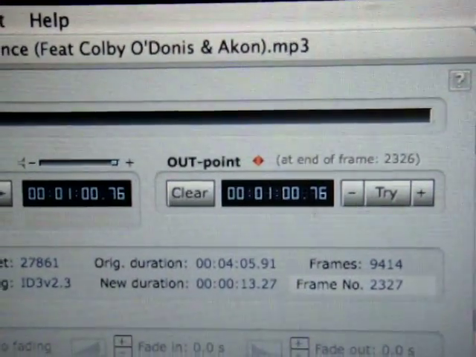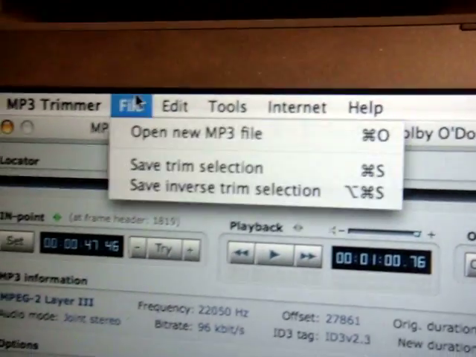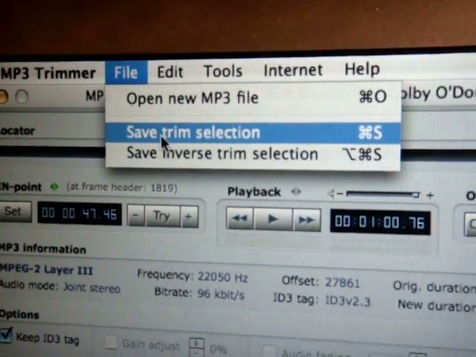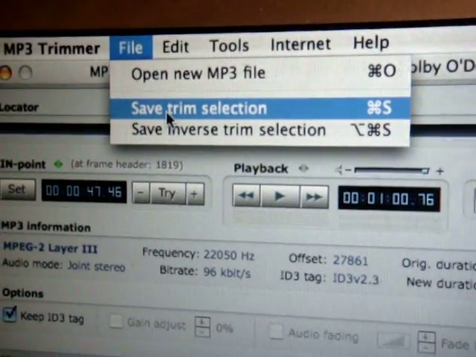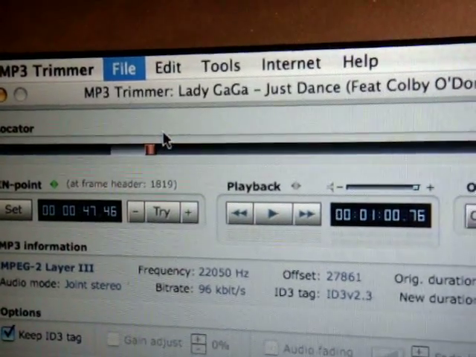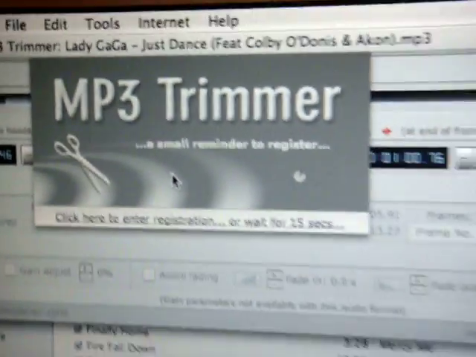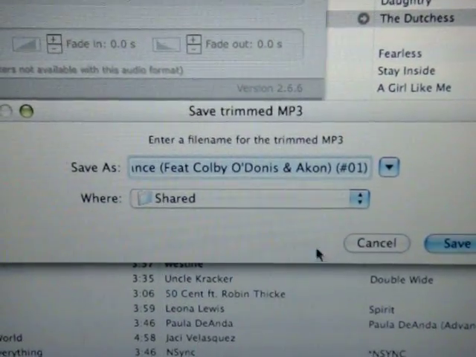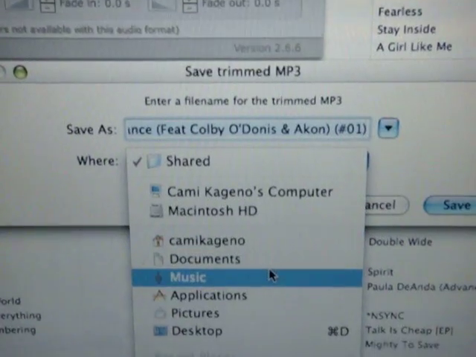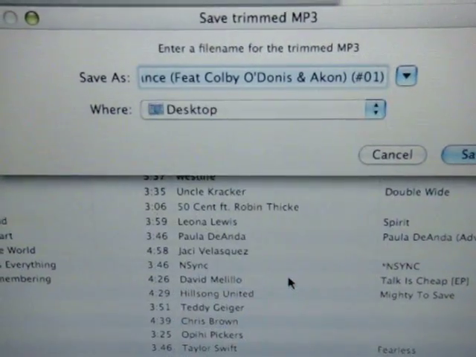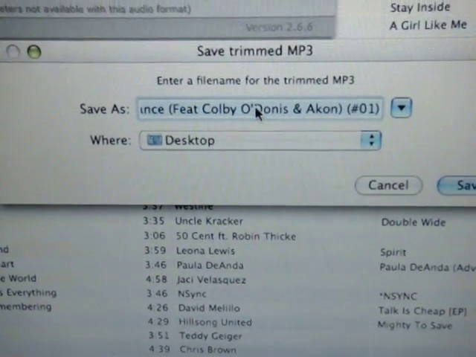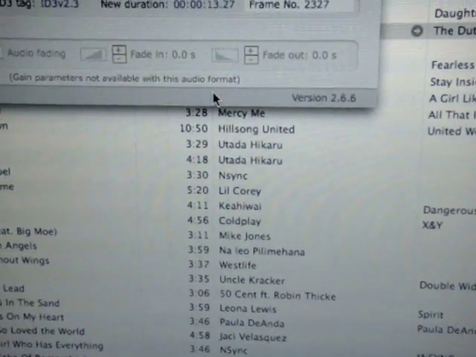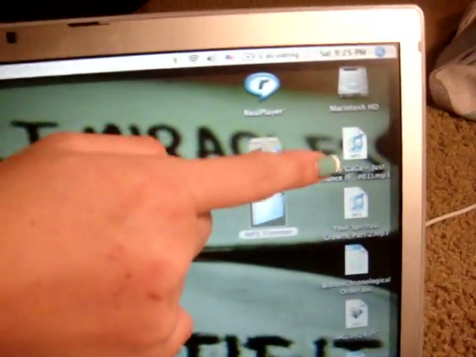Then you're going to go to File, and you're going to save the trim section. If you save inverse trim section, you're going to save the black parts, but I want to save the part in between. So I press Save Trim Section. Okay, so after it's saved, I'm going to save it to my desktop because that's easiest to get it. So I go to the desktop, and then it's going to save under the song, and I press Save. And now it's on my desktop right there.